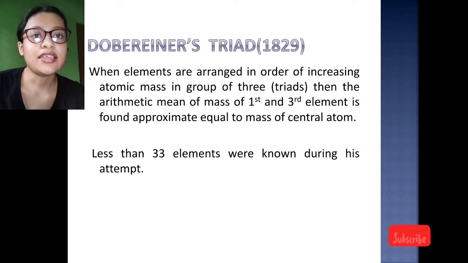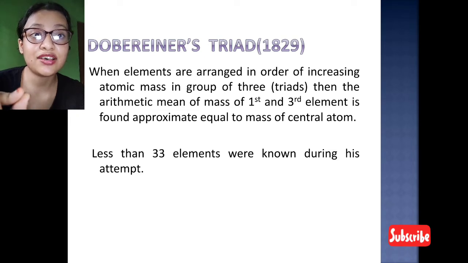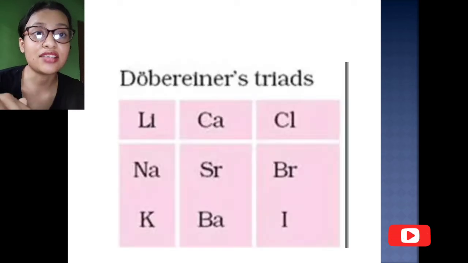So he said that when the elements are arranged in increasing atomic mass in groups of 3, the arithmetic mean of the mass of the first and third element is found approximately equal to the mass of the central atom.